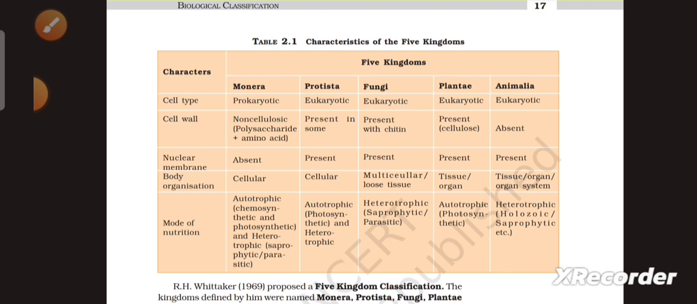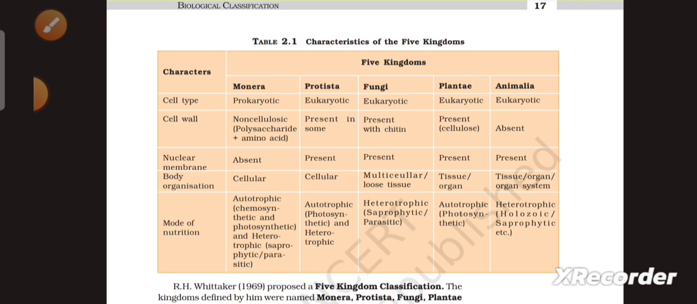Next one is cell wall. In Monera, non-cellulosic, that is polysaccharides plus amino acid. Next one is Protista, present in some, present with chitin in fungi, present with cellulose in Plantae, and absent in Animalia.